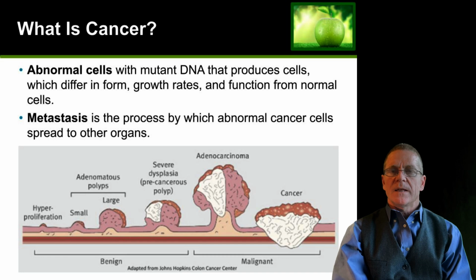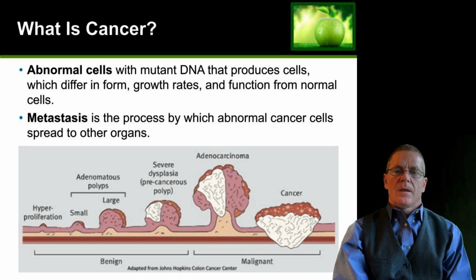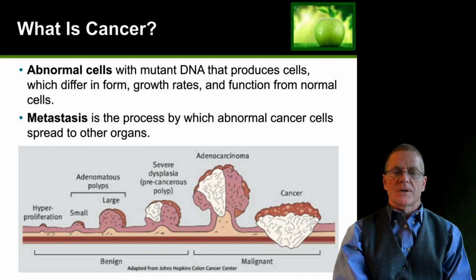So what is cancer? Cancer is abnormal cells with mutations in DNA that occur over time. And cancer cells will form different structures with different growth rates and have different functions from normal cells. And they will disrupt the function of normal cells in your body. A metastasis is when one of those cancer cells breaks off from a tumor mass and moves to a distant organ, spreads to a distant organ, and then disrupts the functioning of that organ. Metastases are typically what kills people in cancers.